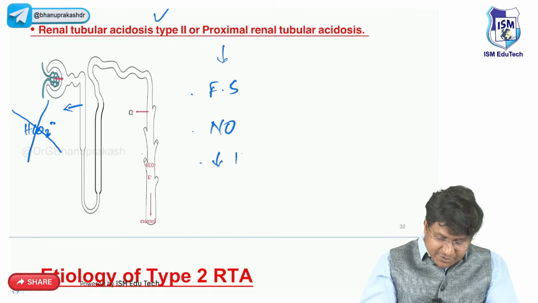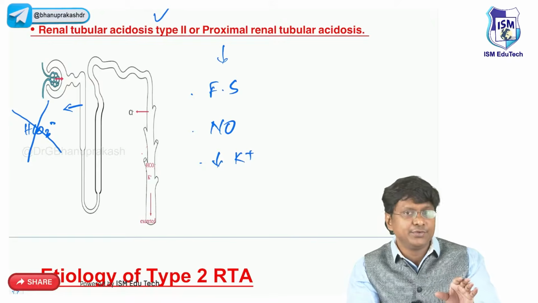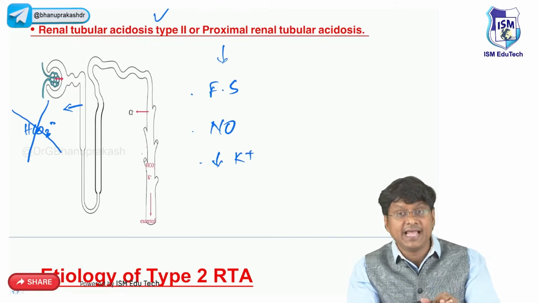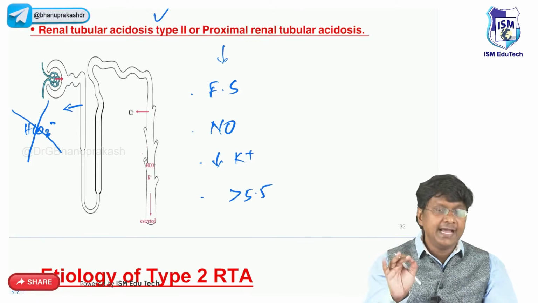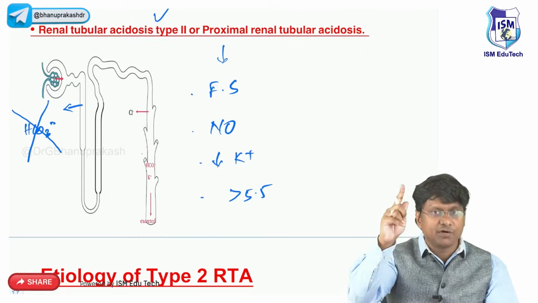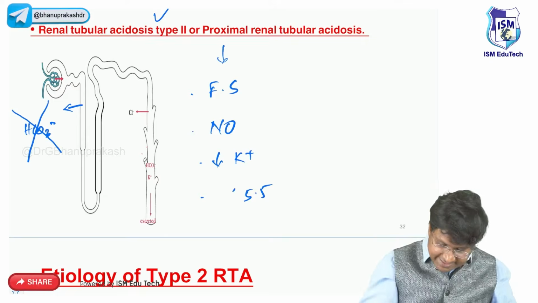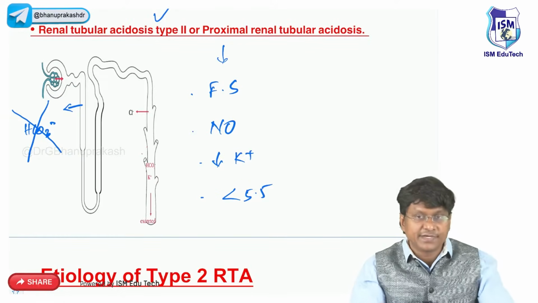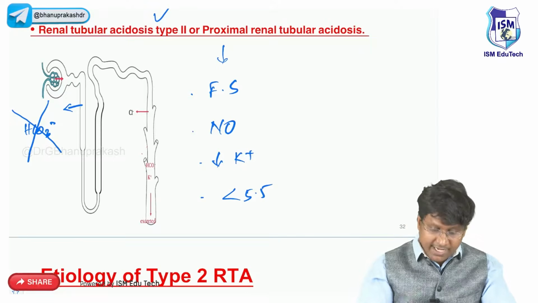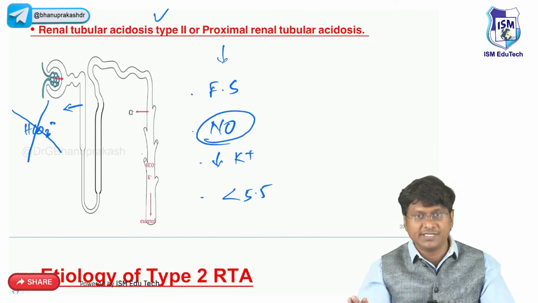And even in these patients, they will have hypokalemia. But you don't have an alkaline urine, right? In these patients, the urinary pH will be less than 5.5, whereas alkaline urine is classically seen in case of type 1 renal tubular acidosis. Whereas in type 2 renal tubular acidosis, the urinary pH will be less than 5.5 and there is no renal stone formation in these patients.